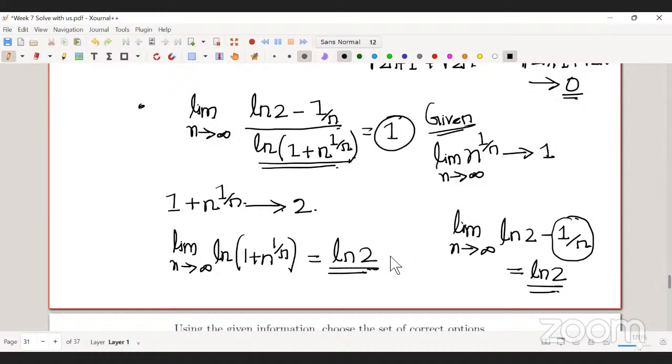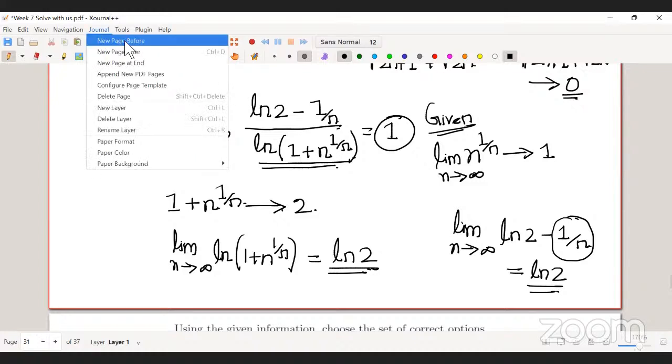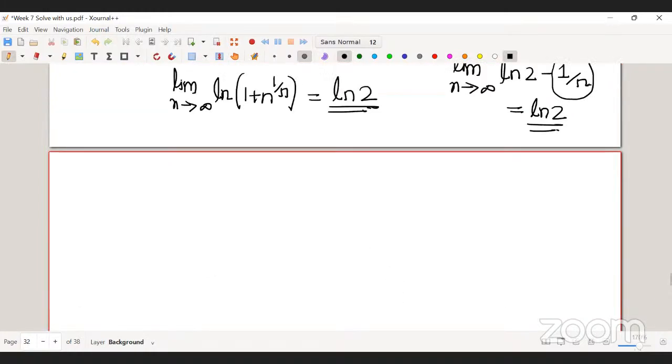Yes, got it, sir. Sir, I also have a doubt in the fourth option, in the same question. Just a minute. What is the fourth option? Okay, so the limit as n tends to infinity of 4 into n to the power 3 by n, minus 1, right? Yes, sir. Okay.